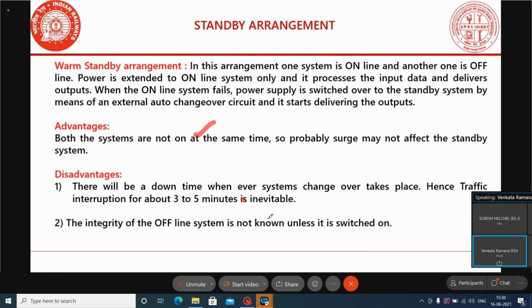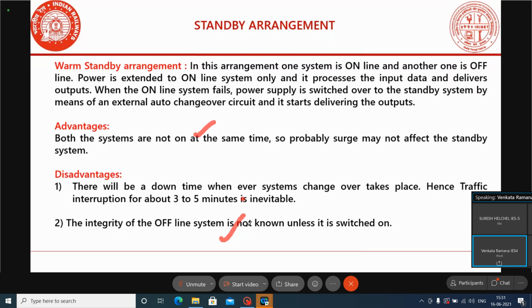A second disadvantage is that we don't know whether the second system will be able to take over, because only one system is powered on. The integrity of the offline system is not known. Only when the first system fails and the second cannot switch on do we come to know that the second system also failed.